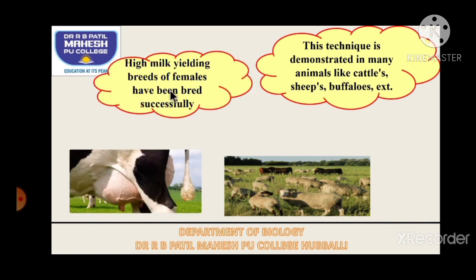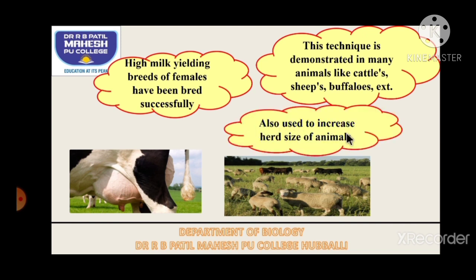High milk yielding females have been bred successfully. So with the help of this method, we have improved the quantity and quality of milk yield using MOET. And the most important thing, it is also used to increase herd size. Herd size, you shouldn't forget, students. For 1 mark, this question is asked many a time. What is the advantage of MOET for 1 mark? You have to write that the method is used to increase herd size, that is, the number of animals.